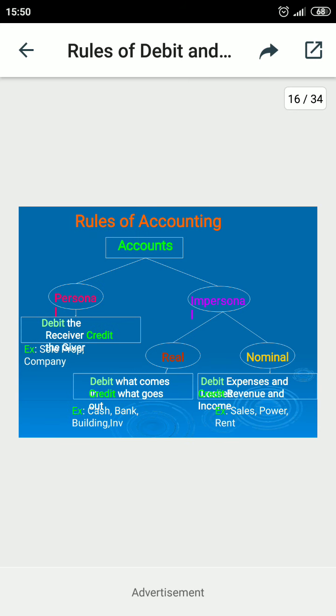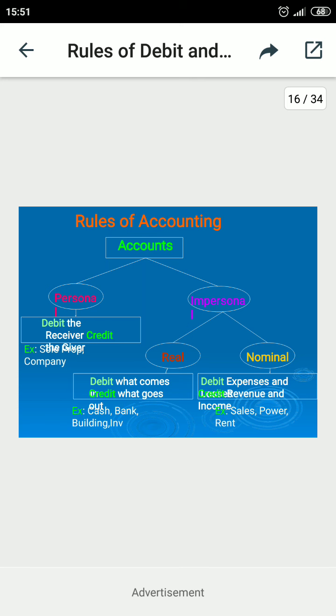On the basis of the natures of accounts, accounts are categorized into two types. One is personal and the other is impersonal. The personal word refers to the name of a natural person, an artificial person, or maybe the name of a company, or you may say Ram, Sham, etc. That means the natural person. So these are the persons related with the business organization to deal. When the rule is related with the personal account, then the rule is debit the receiver and credit the giver. But when I move to the impersonal account, it is again categorized into two forms.